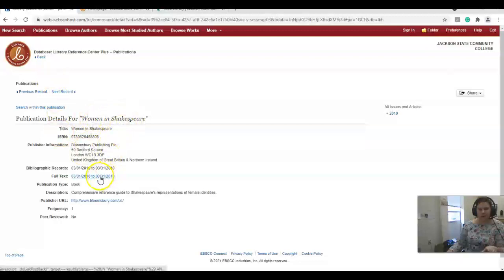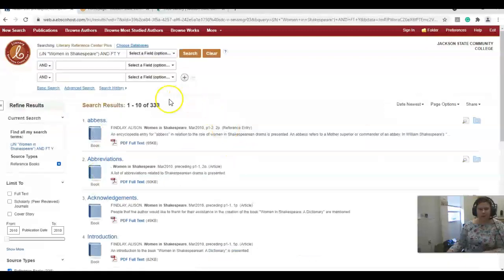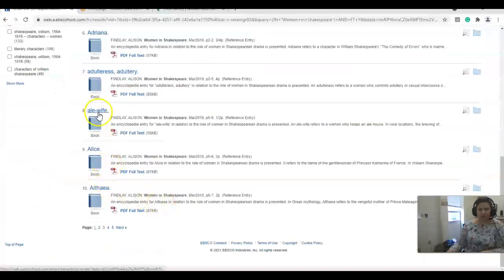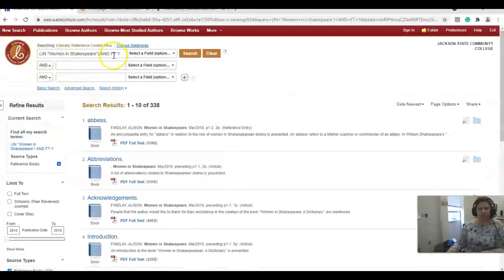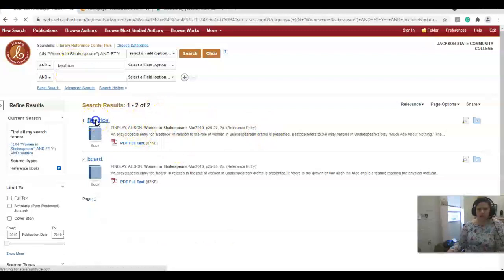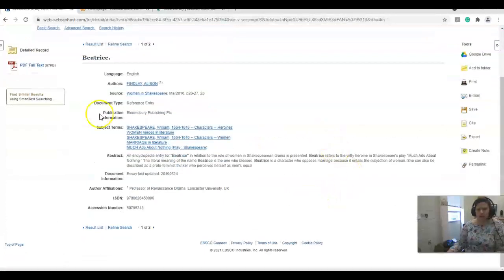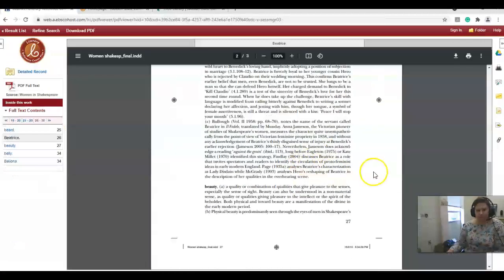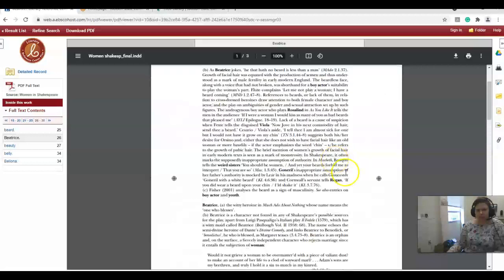in Shakespeare. And so we can come here to the full text. And then it has all the different types of women that are in Shakespeare. It also has people's names. So we can come up here and look. We're looking within the journal or the book. This is a book, Women in Shakespeare, and we can come up here and do Beatrice. And so then Beatrice will come up. And then you have an entire section written about Beatrice, or an essay. These are essays. It's quite extensive. It's like 2 pages, so that's pretty decent.